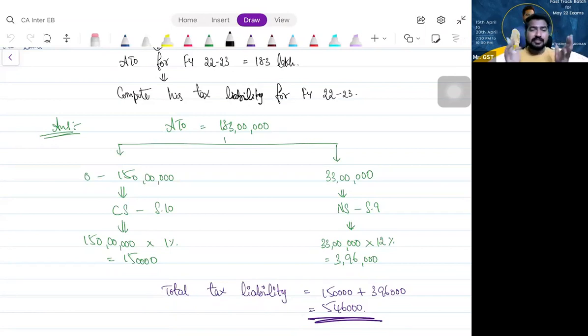So that means you can enjoy composition scheme benefit in the current financial year only up to the threshold limit. If your threshold limit is 75 lakhs, you can enjoy only till 75 lakhs. If your threshold limit is 150 lakhs, you can enjoy till 150 lakhs.